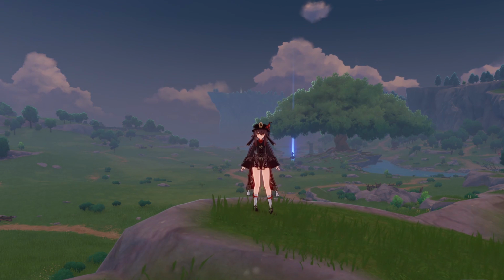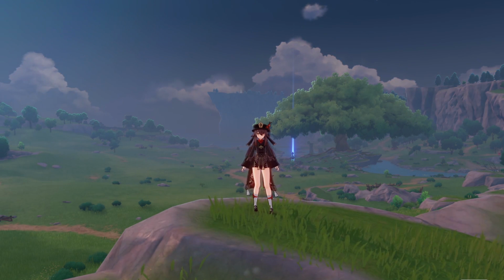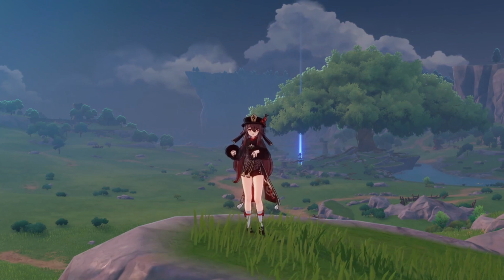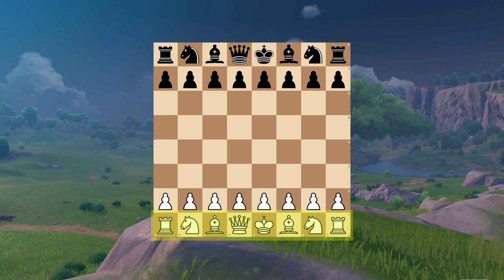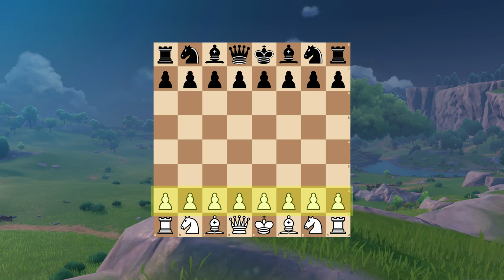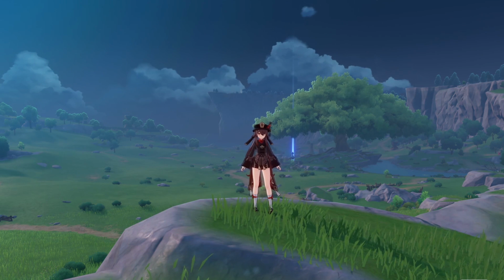I really shouldn't have to explain chess because it's literally the oldest board game humanity still plays, but I'm going to do it anyway for the sake of extending this video. This is a chessboard. This is the back row where all of the interesting pieces go. This is the front row, which is filled with pawns that can become any piece, most notably a queen, if one reaches the other side of the board.